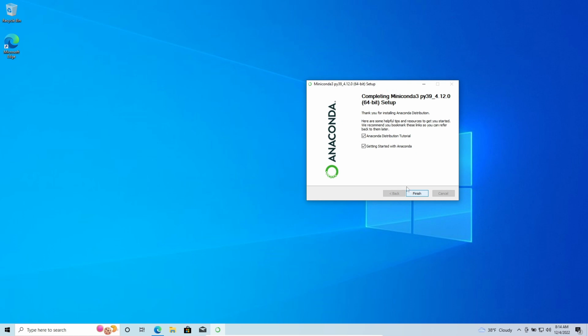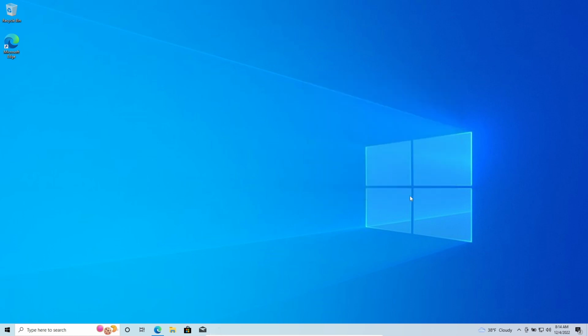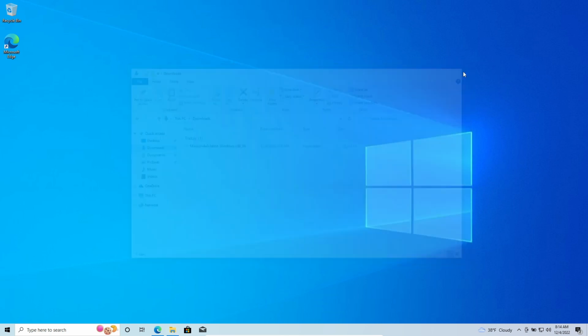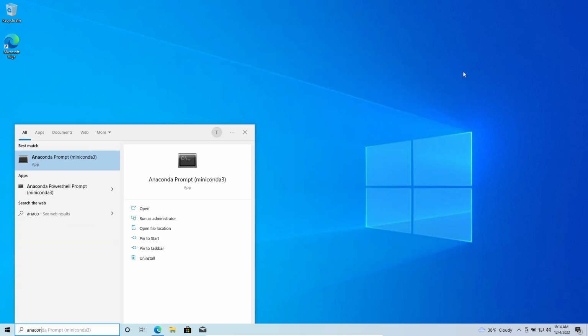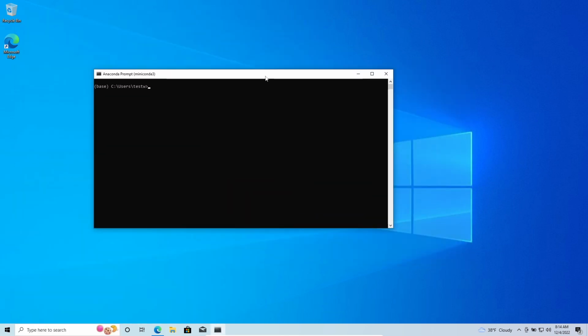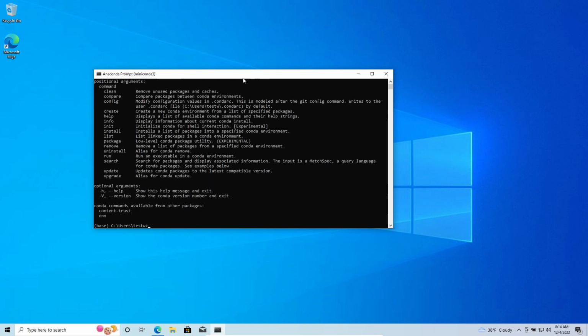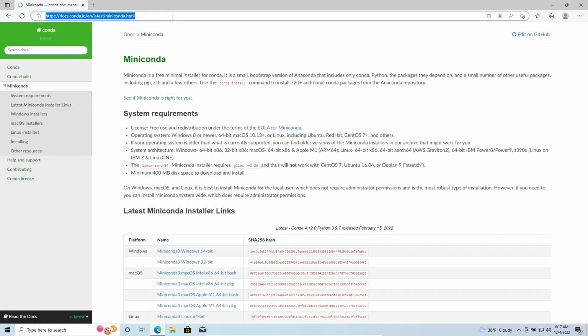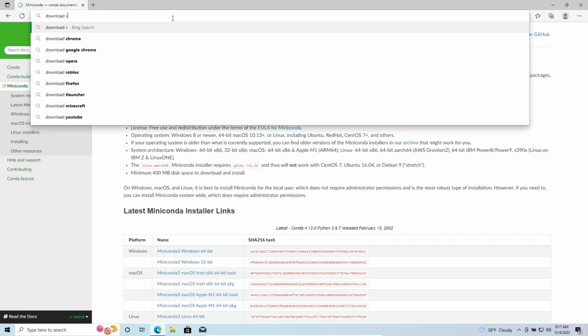Okay, we're gonna click on finish, but before that untick those because we're not interested in release information. After that we can open conda prompt and type a simple command, conda --help, sorry. Okay, now we can go and download VSCode.